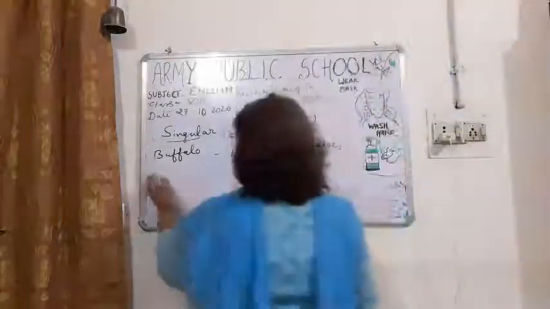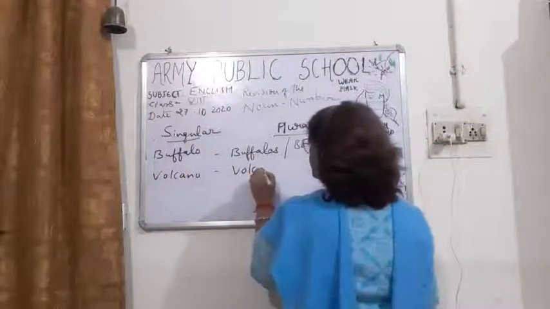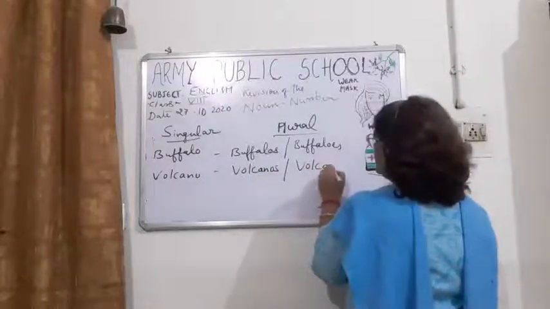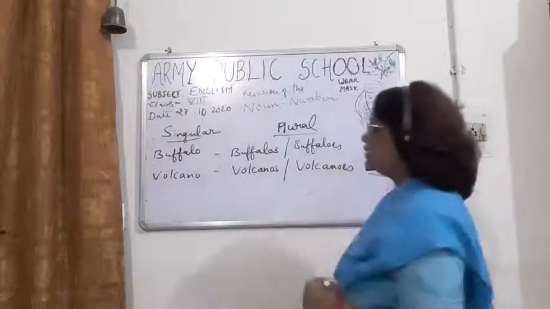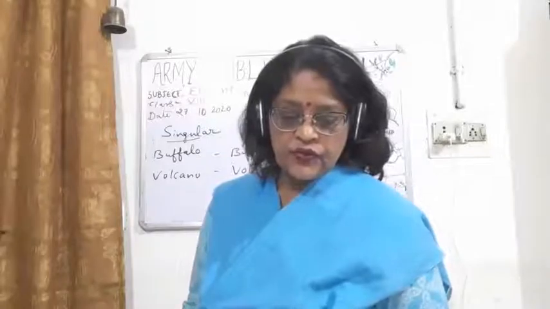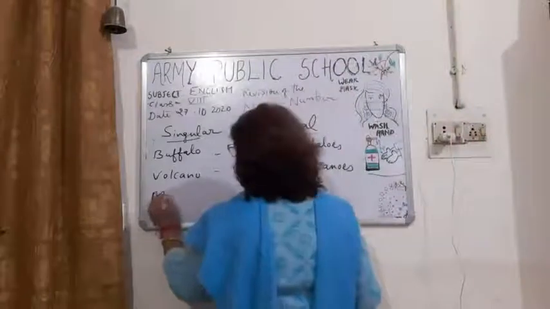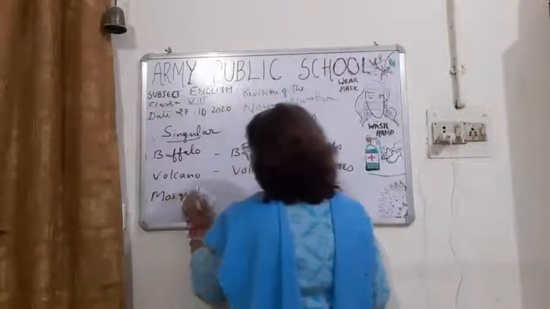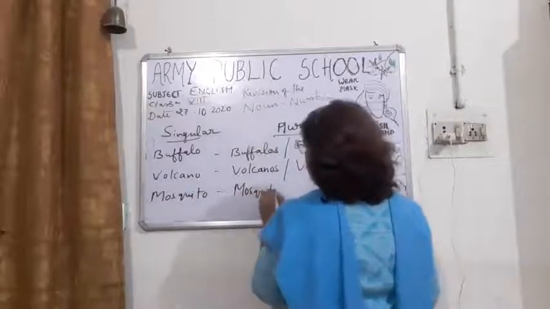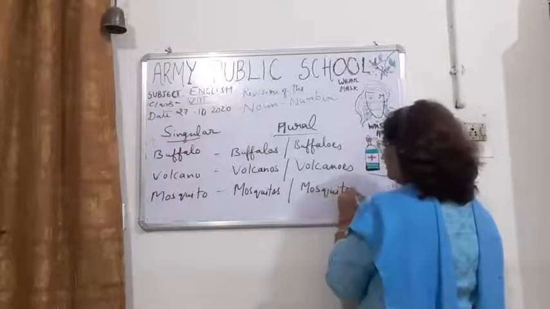Volcano, so it can be volcanos or volcanoes. This is also correct and this is also correct. So mosquito, so it can be mosquitos or mosquitoes, both are correct.